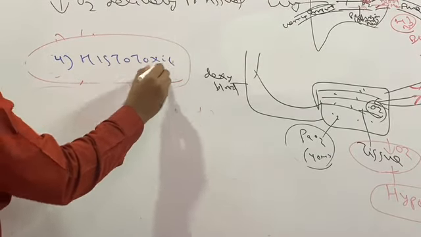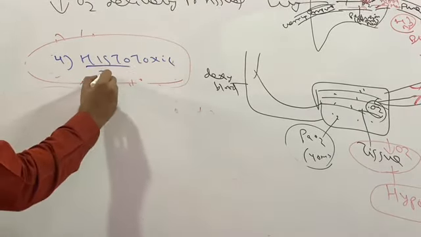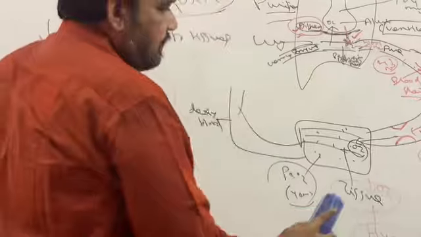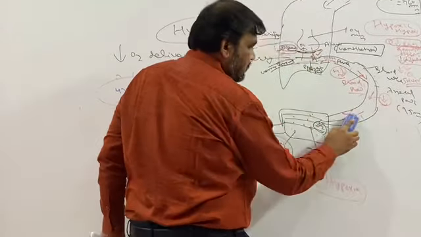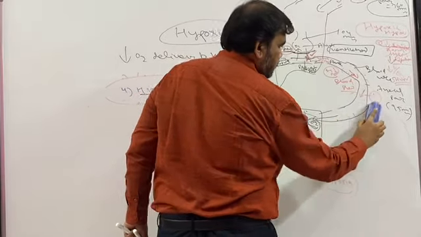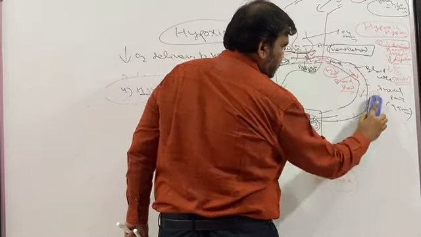Histotoxic hypoxia. Histo means tissue, toxic means poison. So in histotoxic hypoxia, as the name suggests, the problem is only in the tissue. The blood flow is normal, so there is no atherosclerosis or plaque or any decrease. So we will go in reverse. Blood flow is normal, hemoglobin is normal, oxygen coming from the alveoli is normal, diffusion is normal, the atmospheric oxygen is normal, everything is normal, but the problem is in the tissue.